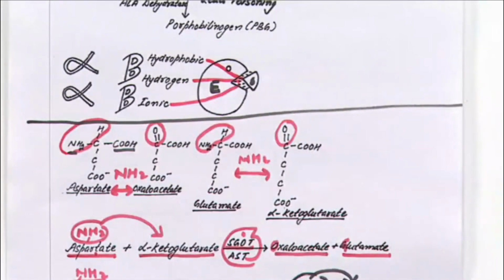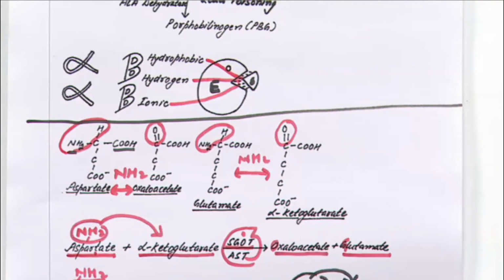Yes, we know that we have thousands of enzymes, and all enzymes interact with their substrate, and whenever they interact, they interact by hydrophobic, hydrogen and ionic bonds.